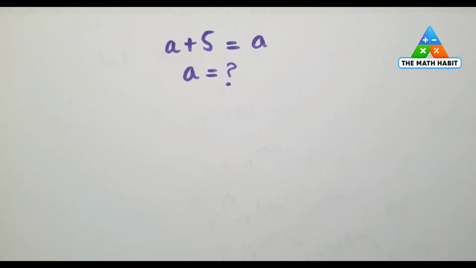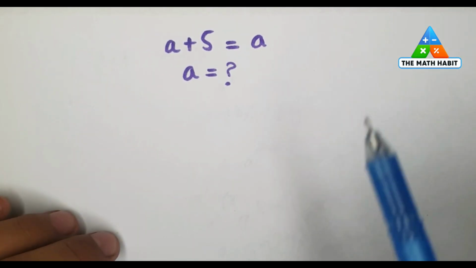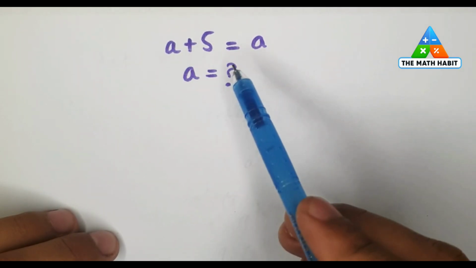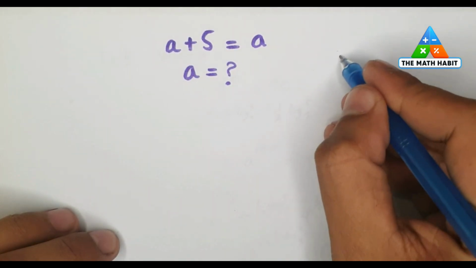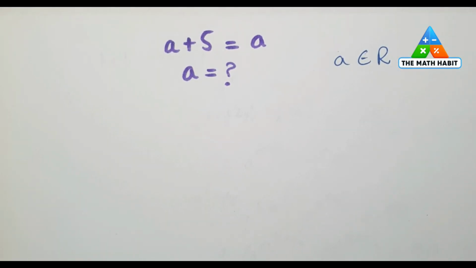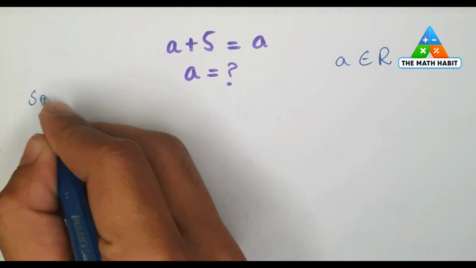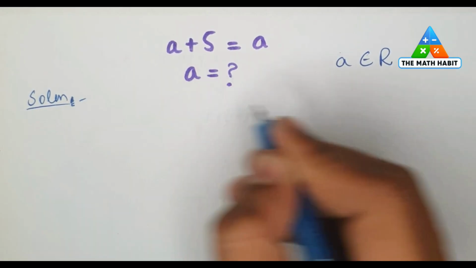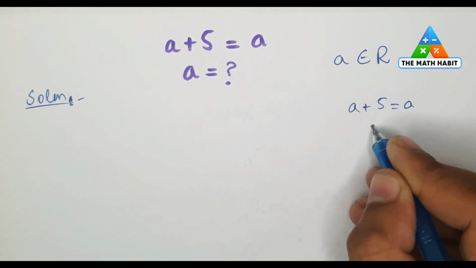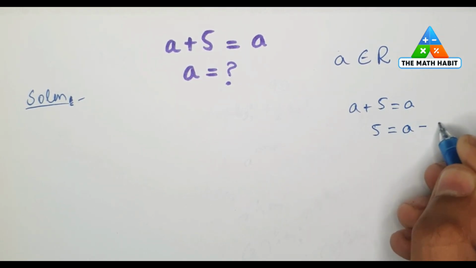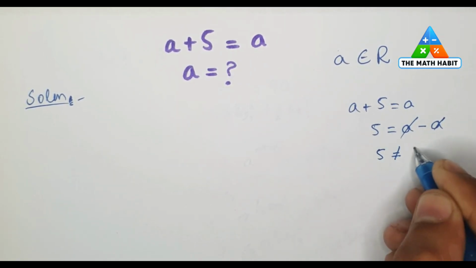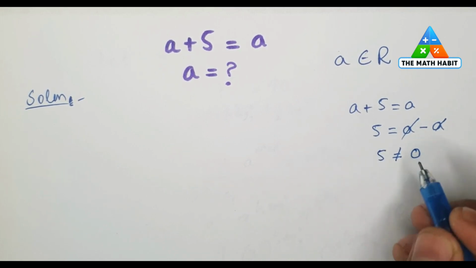Today I am here again with another math problem in which we have to find the value of a, where we have a plus 5 is equal to a and a belongs to the real numbers. So let's have a solution. If a plus 5 is equal to a, then 5 can be equal to a minus a, and 5 can't be equal to 0, so this is not the real solution.